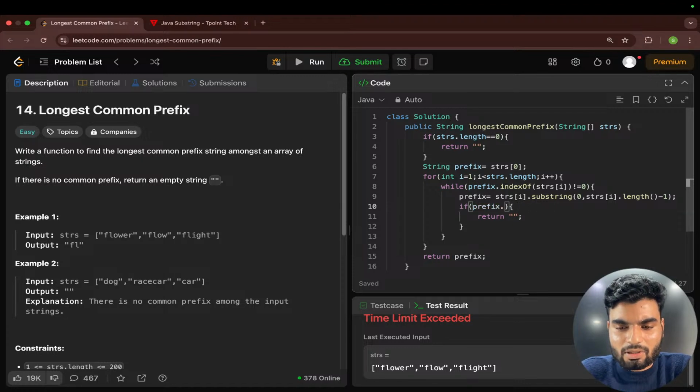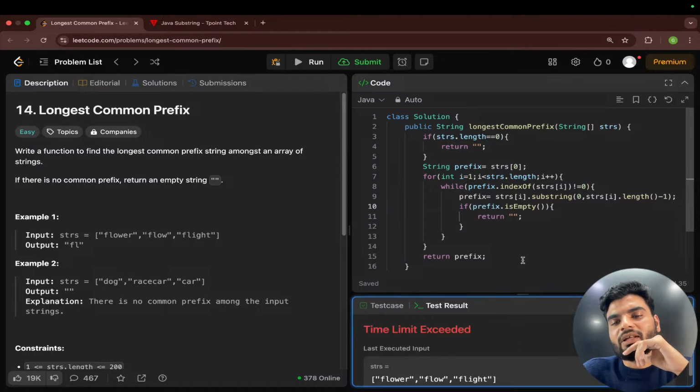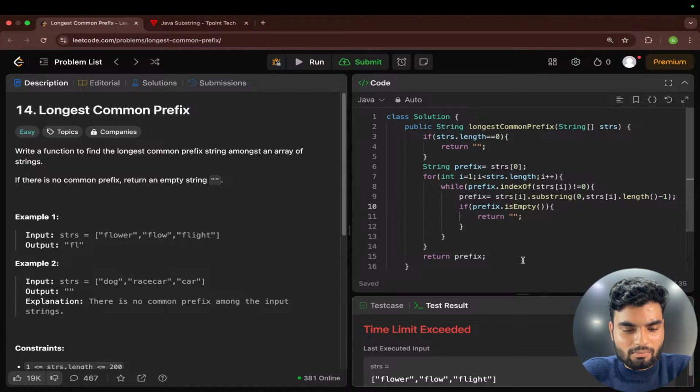I'll check isEmpty. Probably. Now in Java actually, that is the problem, I guess. If this becomes empty, at that time the length will become 0, the same thing. What is the problem? That should be the same thing only. What is the problem here? That should be the same thing.